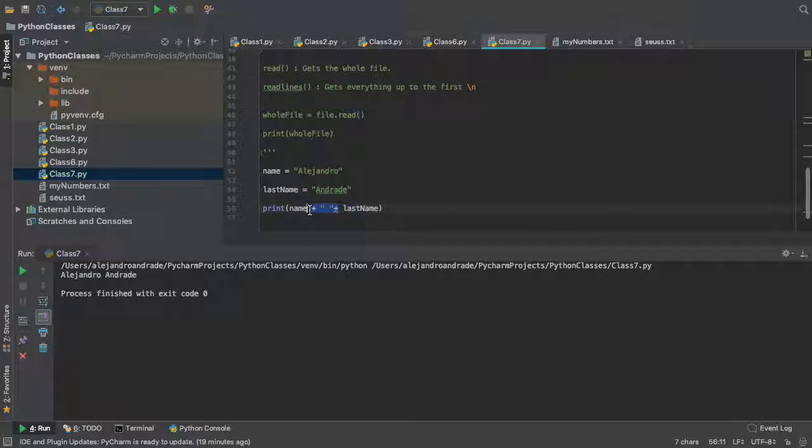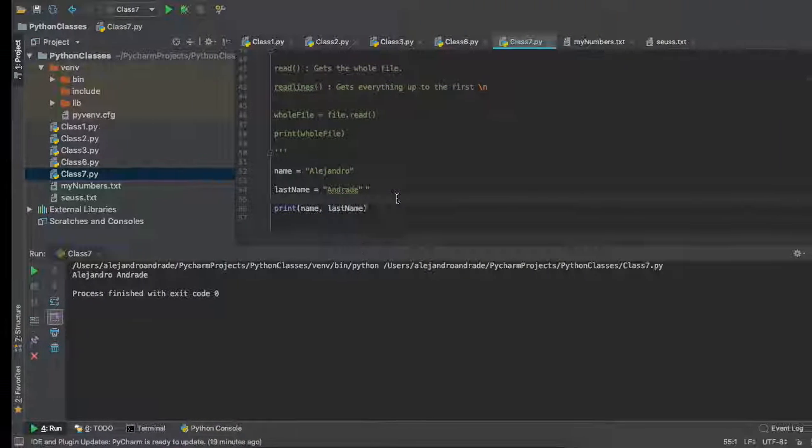You can also print, which enables you to actually pass several variables. So we're passing name and last name, and that will automatically put a space in between them. So yeah, that's cool. I'm just showing you that in binary, you can do that. For example, you want to put two images together. You just read in binary one image, read in binary another image, and then you put them together.